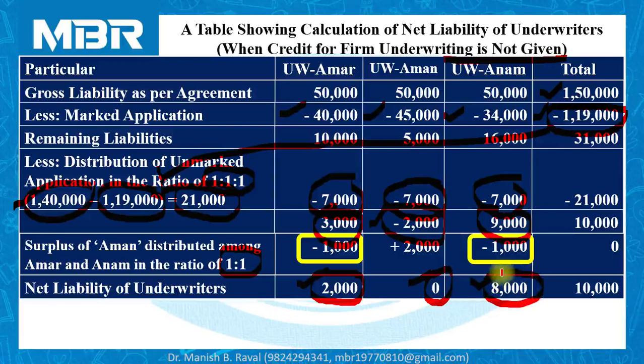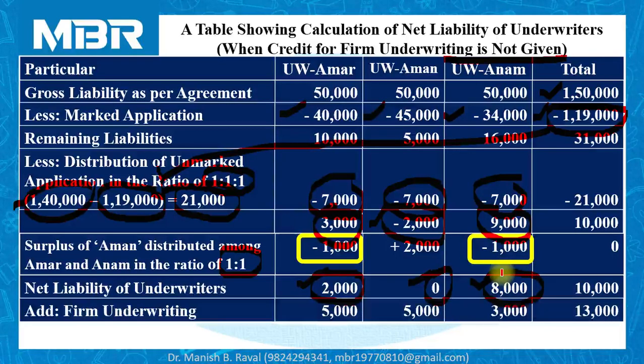As it is a case of firm underwriting, we have to add firm underwriting at the end in order to decide the total liabilities of the underwriter. Amar has given firm underwriting for 5000 shares. Aman has also given firm underwriting for 5000 shares, and Anam has given underwriting for 3000 shares.